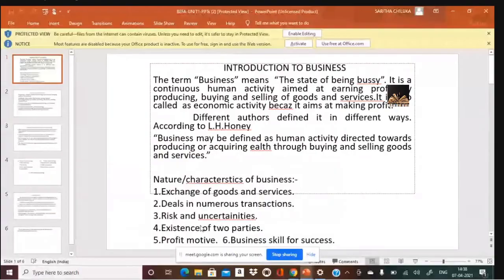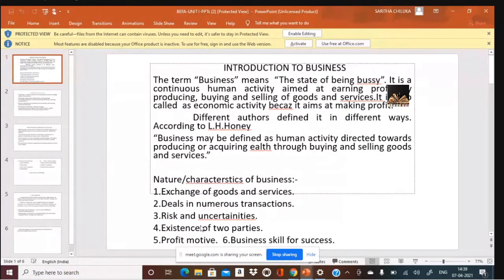The first concept in your syllabus is the concept of business. So this is the definition and characteristics of business: exchange of goods and services. Exchange between whom? The buyer and seller. Seller refers to the manufacturer or the producer.